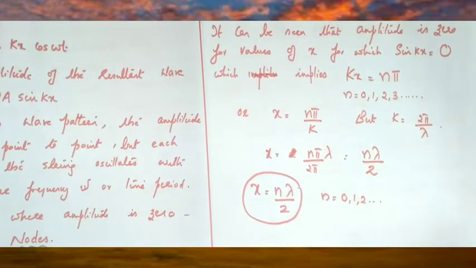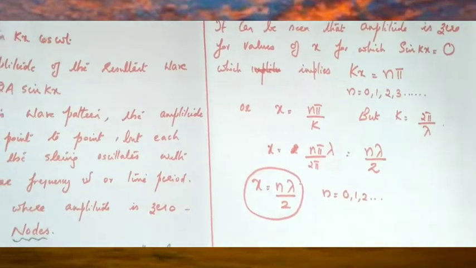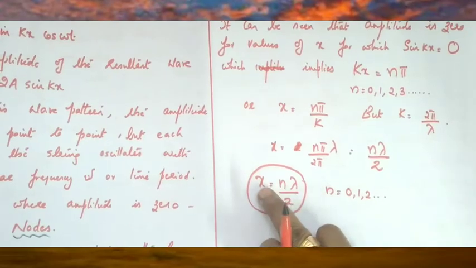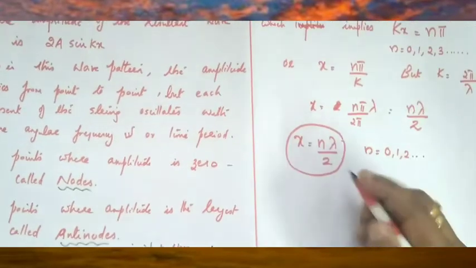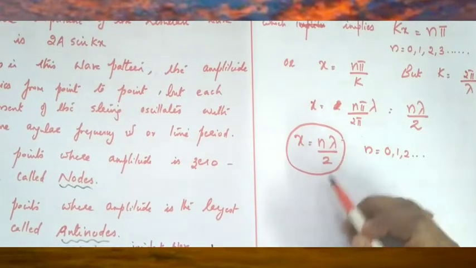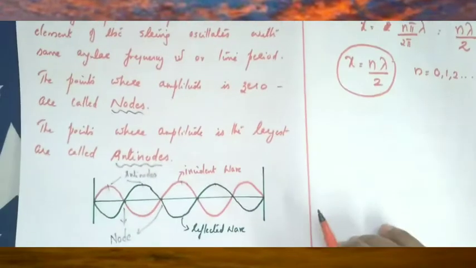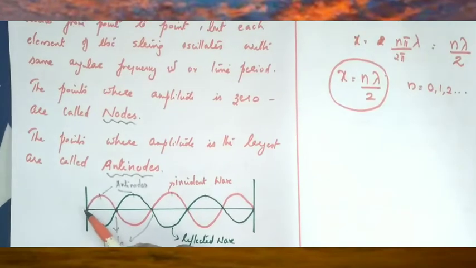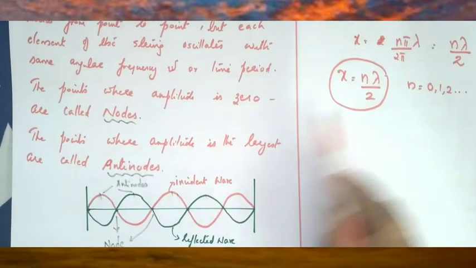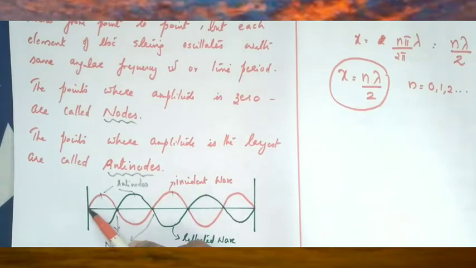So if you consider the figure, if you put n equal to 0, what is x? X is equal to 0. If you put n equal to 1, that is lambda by 2. If you put n equal to 2, that is 2 lambda by 2, etc. So here this position means n equal to 0. This is node, n equal to 0, x is equal to 0. So at this position node is formed.